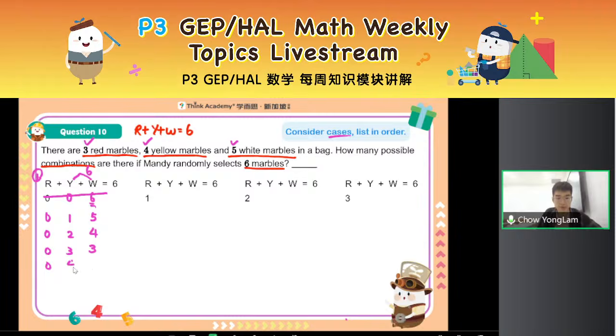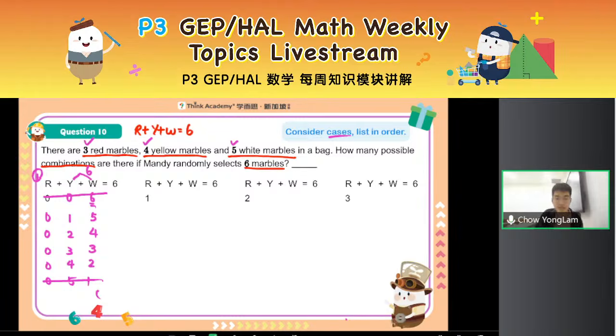Similarly, 0, 4, 2, possible. 0, 5, 1, possible or not? Not possible because I have only 4 yellow marbles. Wow, some of you give me the answer already. Right, Ivan, good. Your answer is correct. So I cannot have 0, 5, 1 because I only have 4 yellow marbles. Right, I cannot have 5 yellow.